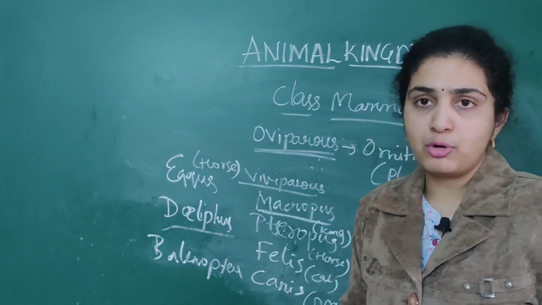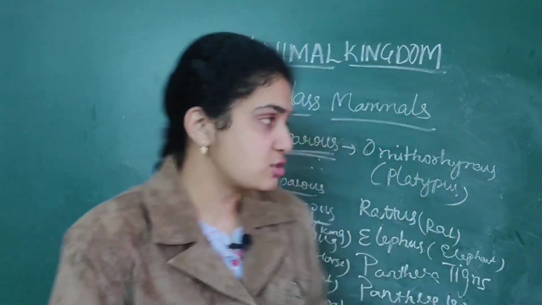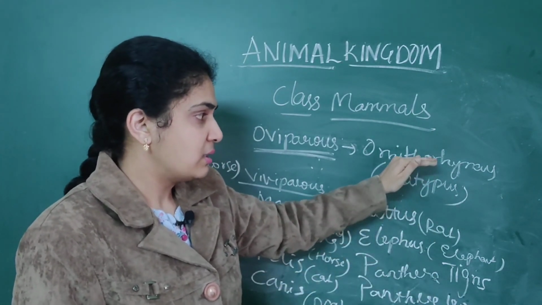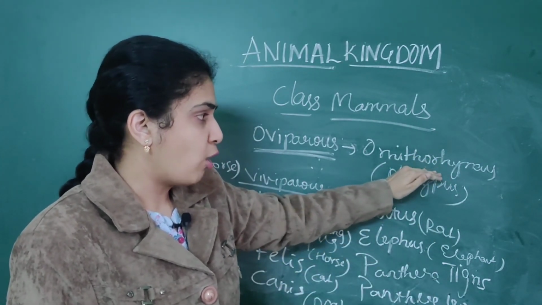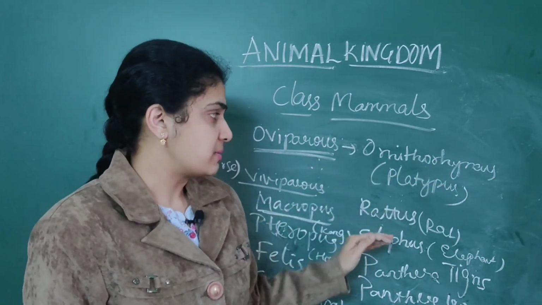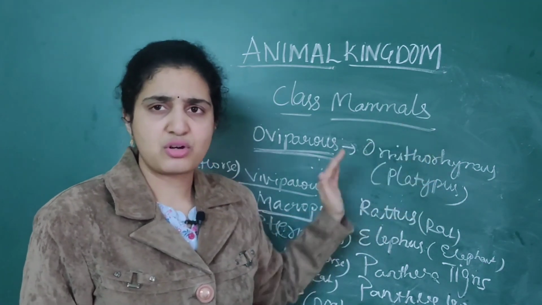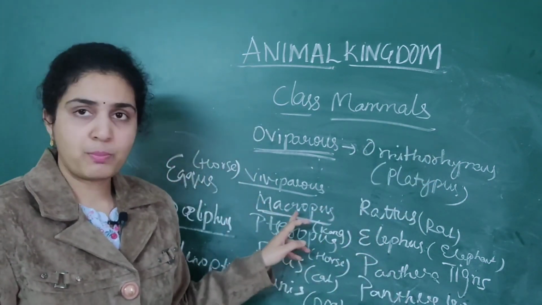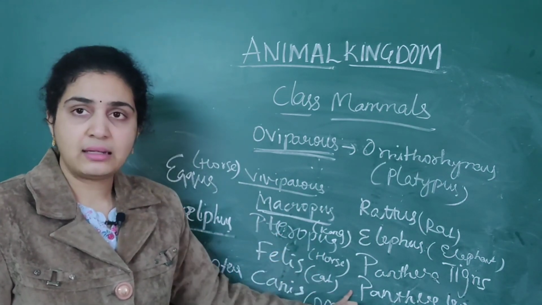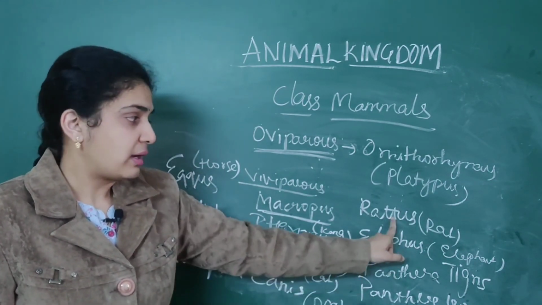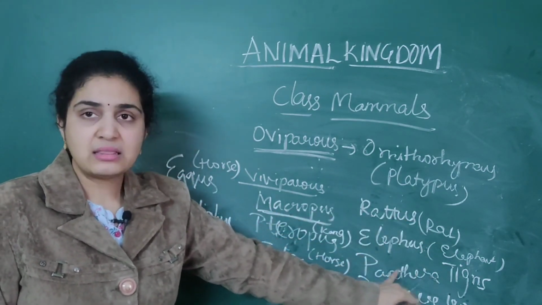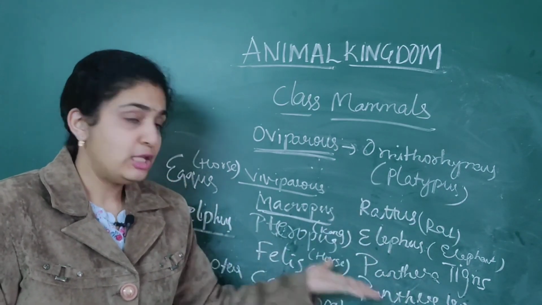So these two important points you should remember. So this is about the class of mammals. Don't get confused. Only this you should remember, that is Ornithorhynchus. It is platypus. Next, that is oviparous, rest all are viviparous. Macropus, kangaroo. Pteropus, you can remember. Felis, cat. Canis, dog. Rattus, rat. Names only you can understand. Elephas, elephant. Panthera tigris, tiger. Leo, lion.